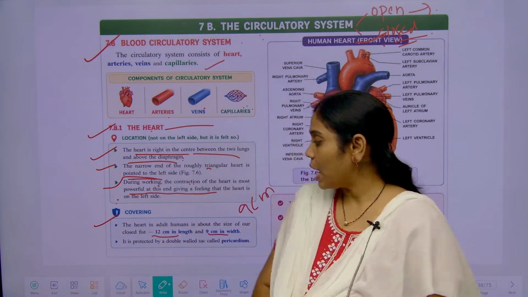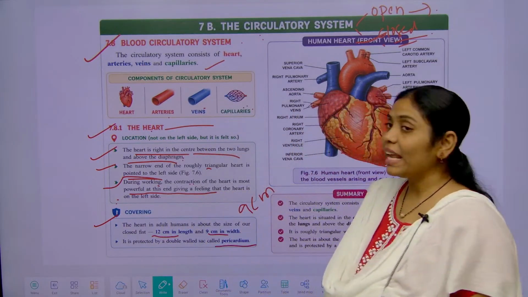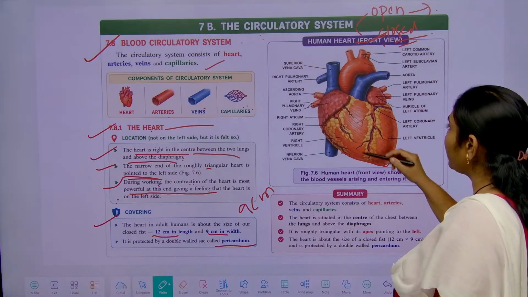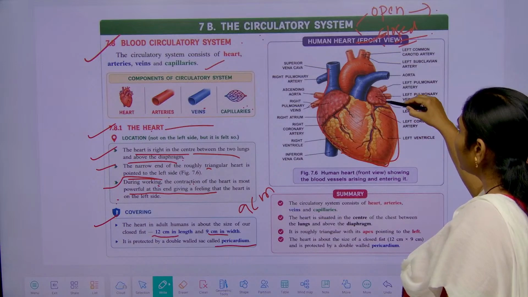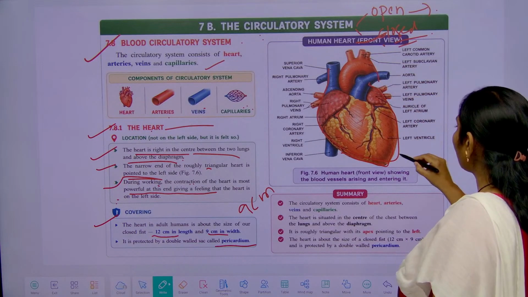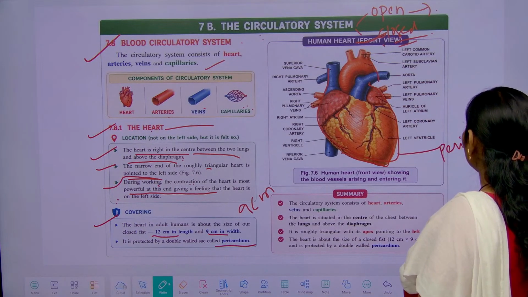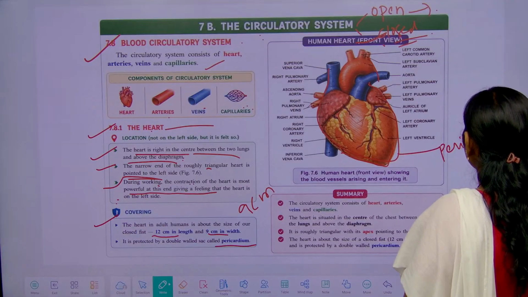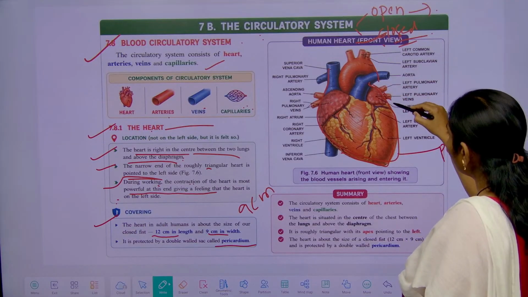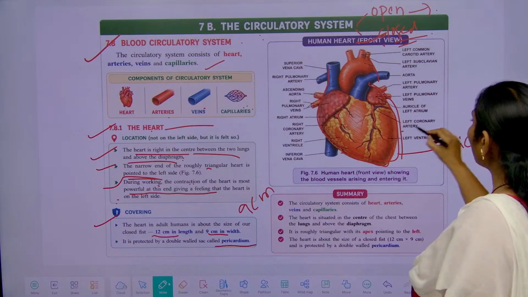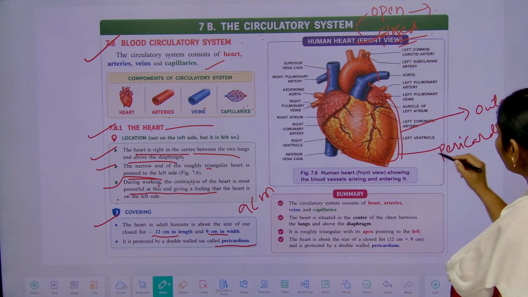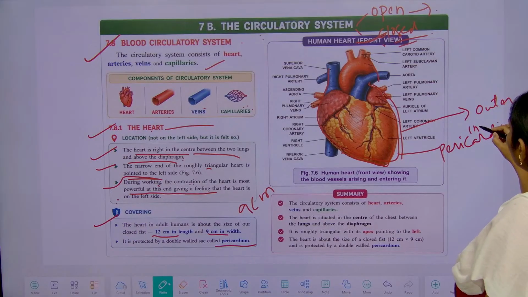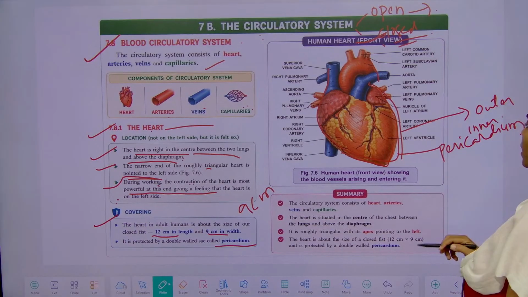And the heart is covered with what? The pericardium. The entire heart is covered with a double-layered membrane called the pericardium. The outer layer is the outer pericardium, and the inner layer is the inner pericardium.